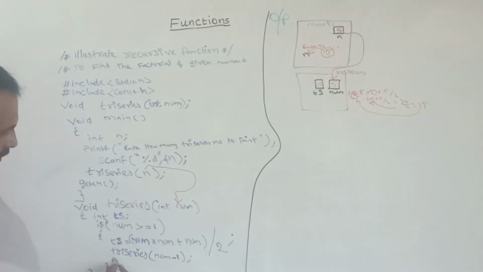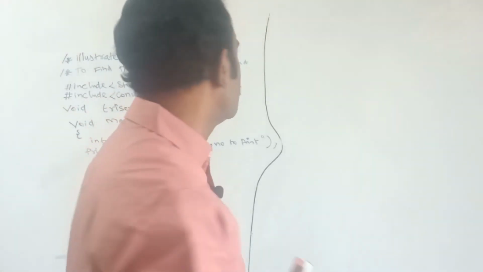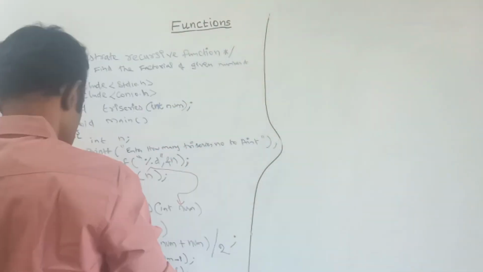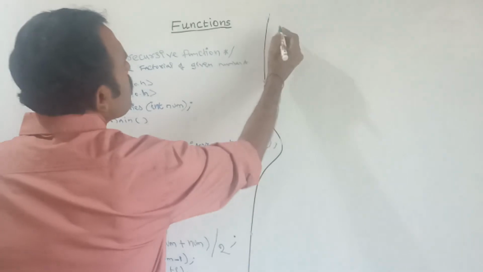Here next you tell it to printf percentage of d space comma next this ts. Now we will see the output here. See output.